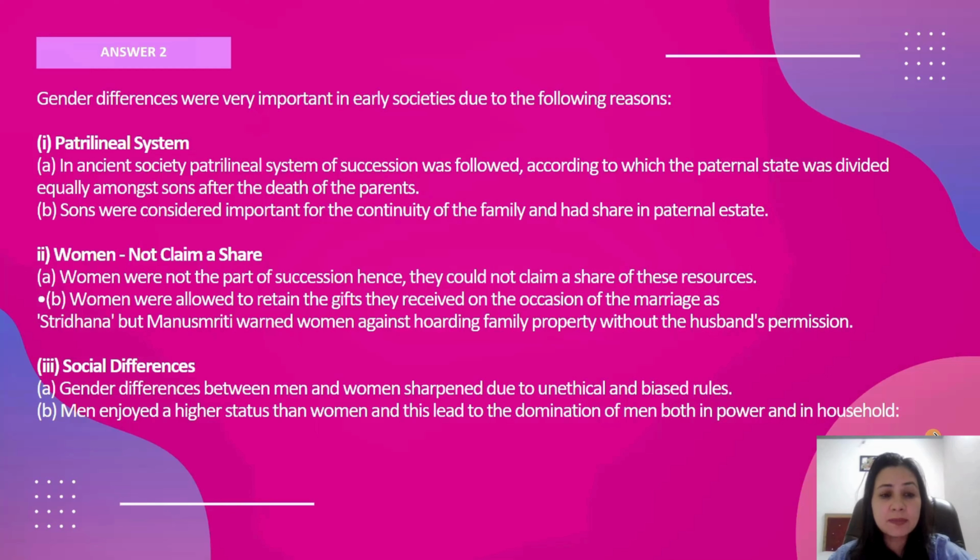In ancient society, the patrilineal system of succession was followed. For example, the son of the king would become the next king, and the paternal estate was divided equally among sons after the death of the parents. Daughters, no. Sons were considered important for the continuity of the family and had a share in the paternal estate.